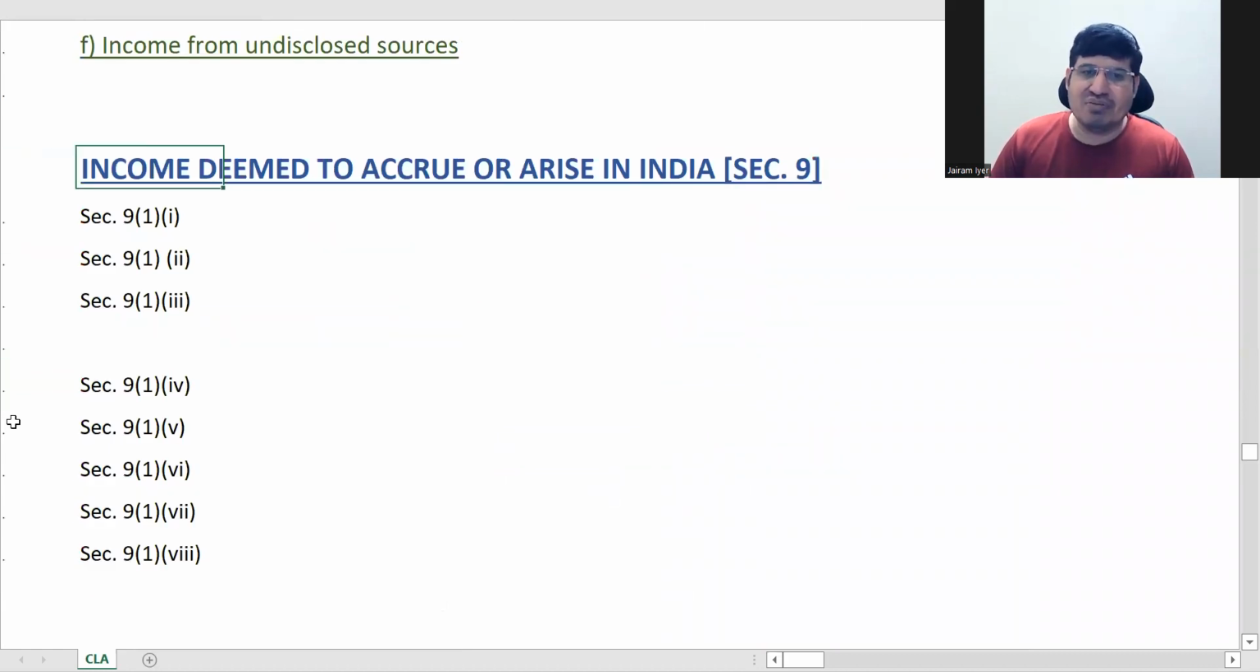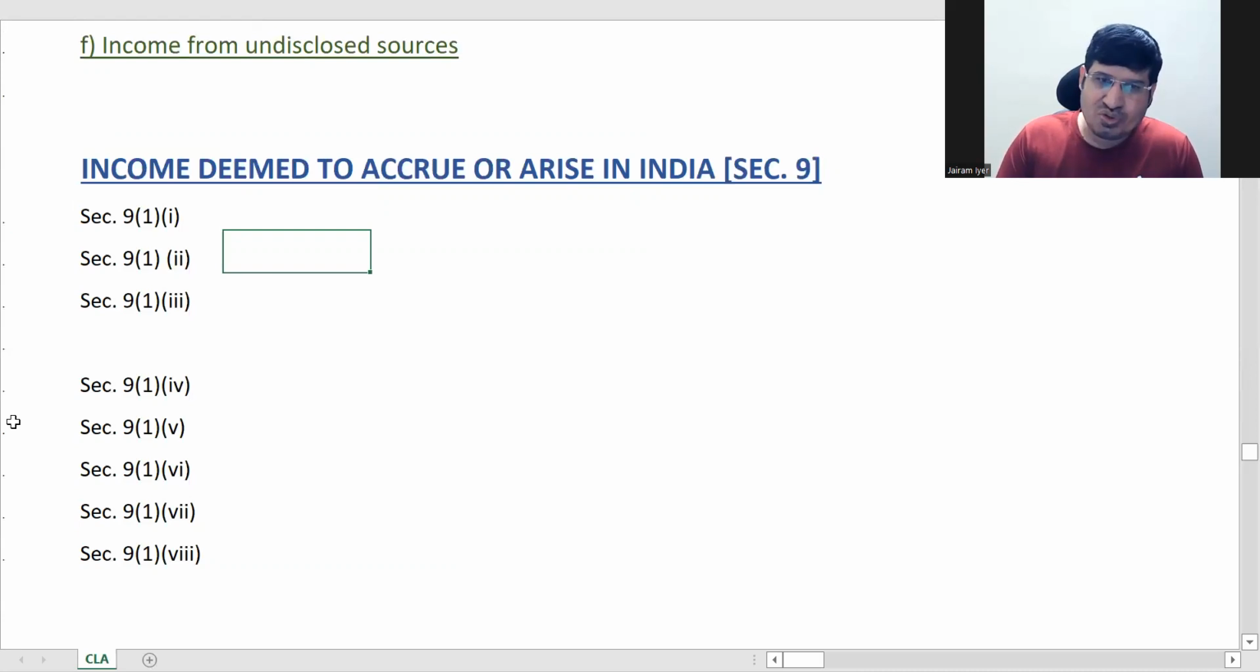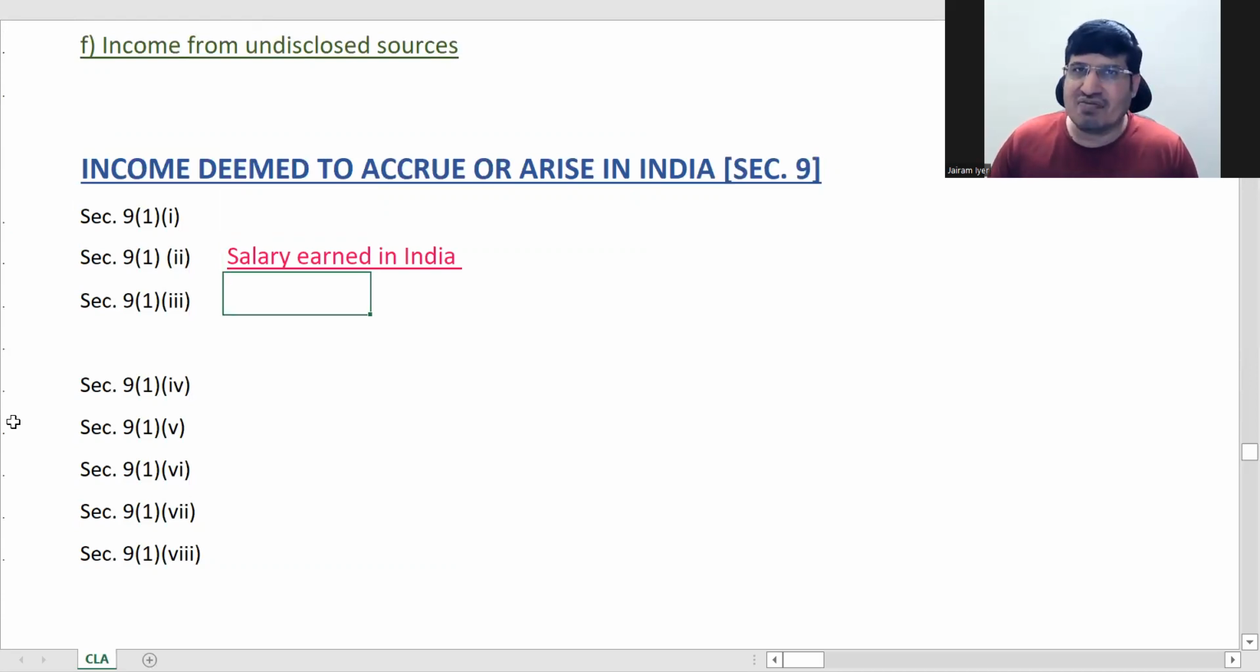Now this is income deemed to accrue or arise in India. What are the things which are deemed to accrue or arise in India? First, I'll show you those which you very clearly know already. Salary earned in India is deemed to accrue or arise in India. Anything which you earn using or on Indian territory is deemed to accrue or arise in India. There's no doubt in that.